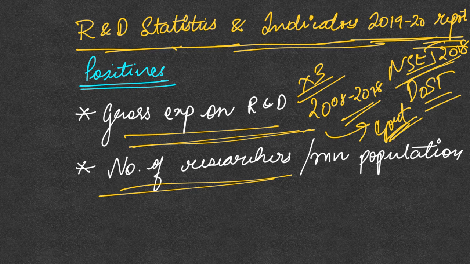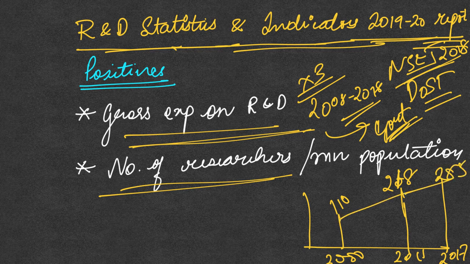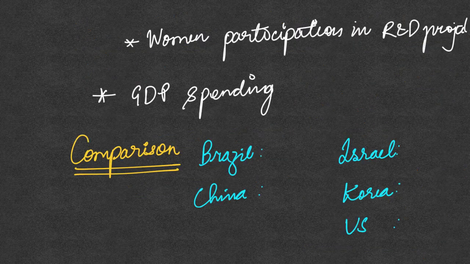This has also increased a lot in the previous decade. For instance, if you plot this graph of the number of researchers per million population, in the year 2000 this was 110. In the year 2015, this was 218. And in the case of 2017, the number of researchers per million population was 255. So therefore, there is an increase in the number of researchers per million population.